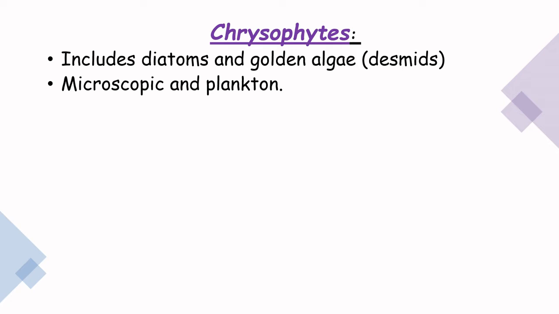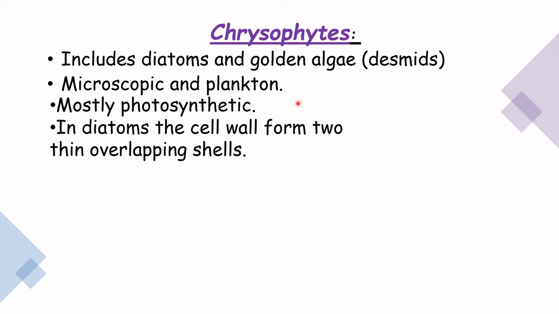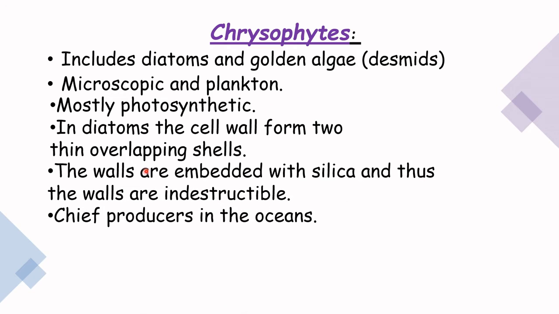Chrysophytes include diatoms and golden algae, which are called desmids. They are called diatoms because their cell wall consists of two phases. They are microscopic, you can see them only with the help of a microscope, and they are planktons, drifting passively in streams of water or in the ocean. Mostly they are photosynthetic. In diatoms, the cell wall comprises two overlapping shells, and the walls are embedded with silica, and thus the walls are indestructible.